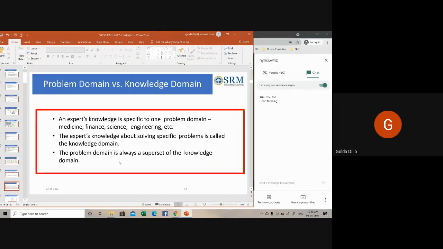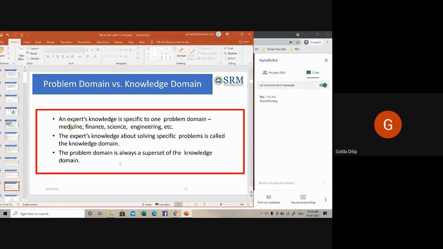Then the problem domain versus the knowledge domain. An expert's knowledge is specific to one problem domain. It could be medicine, finance, science, engineering, whatever. The expert's knowledge about problem solving is how much knowledge he has to solve problems in medicine, the domain specific knowledge.